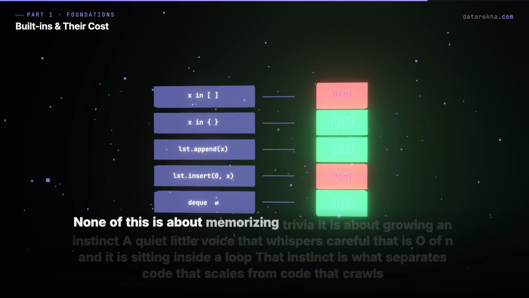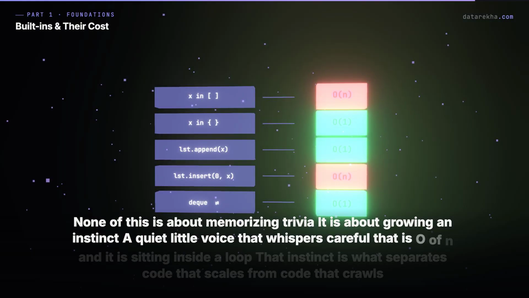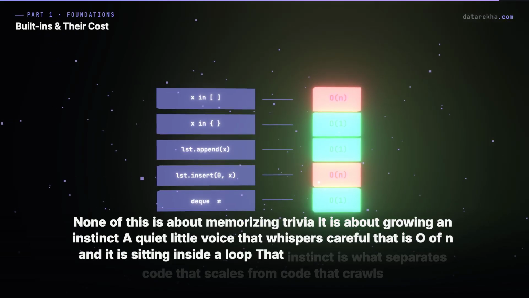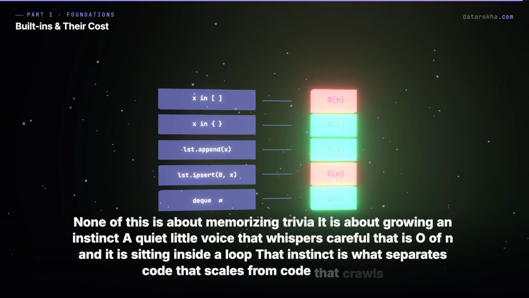None of this is about memorizing trivia. It is about growing an instinct. A quiet little voice that whispers, "Careful, that is O(n)." And it is sitting inside a loop. That instinct is what separates code that scales from code that crawls.